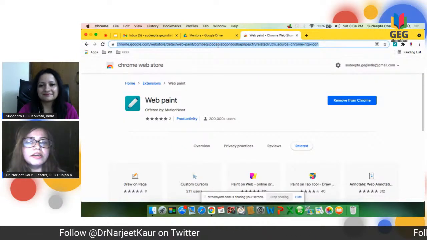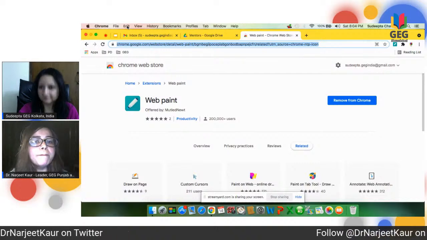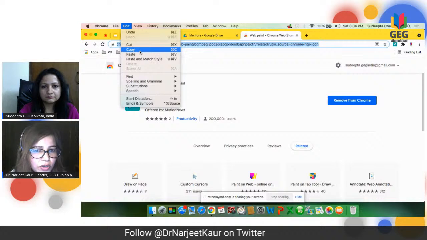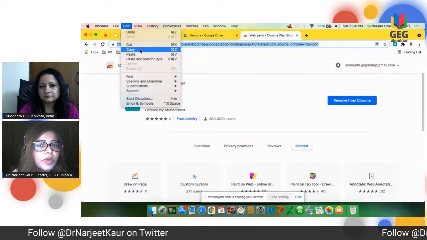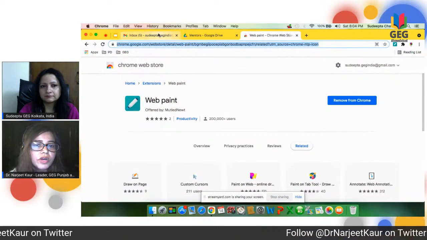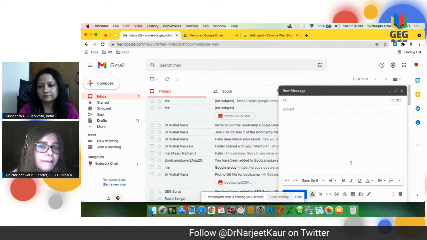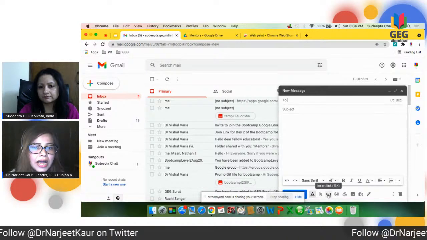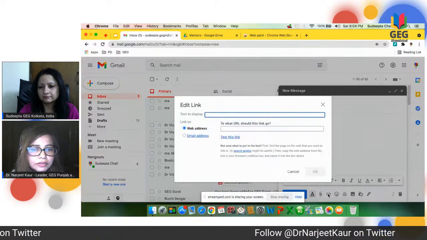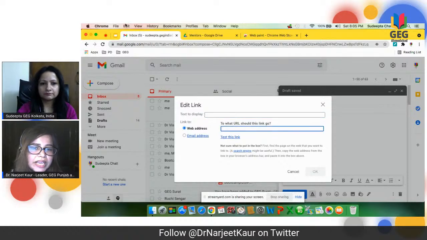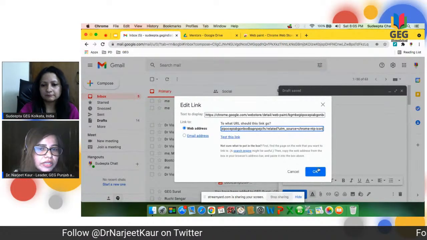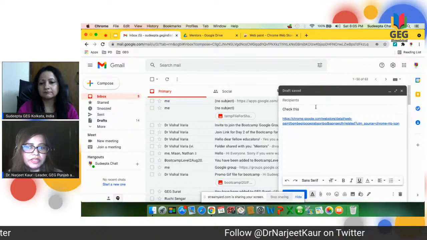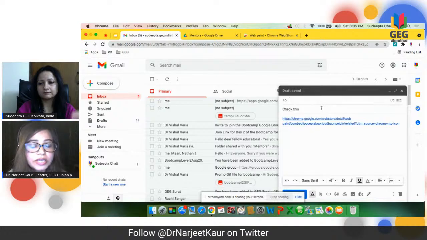Now, in level 2, I guess you're going to be tested on how to mail one of the extensions. For example, if this is an awesome extension and you want all your students to install it on their computers as well, we are going to copy the link for this extension and then open our mail. We compose, write the mail address of whomsoever we want to send it to, click on insert link, and paste the link here, and you are good to go. Your students or whomsoever you send this extension to will get it. You are going to be tested on that, so practice this.